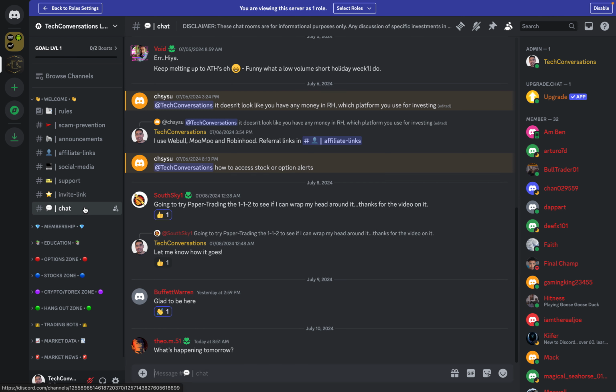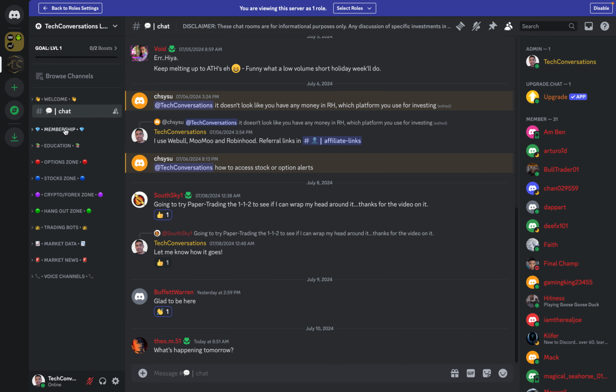And then the chat room, this is just kind of the everyday hangout chat room. Talk about anything you want here. Doesn't have to be stock related. Just make sure you're not spamming or breaking any of the rules here. So that's the first category.